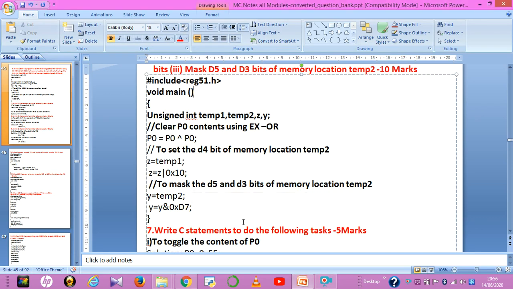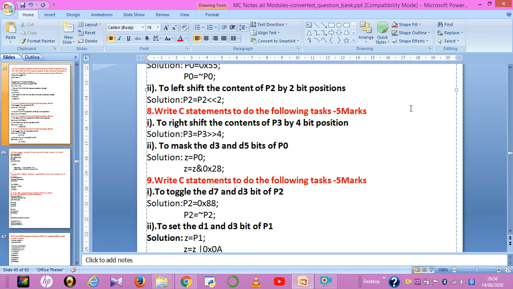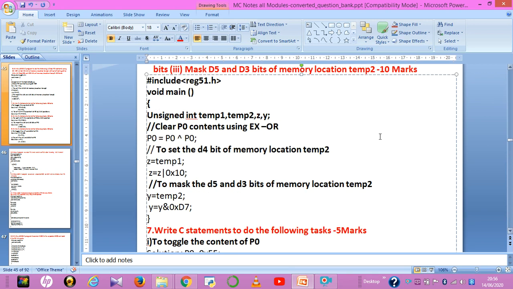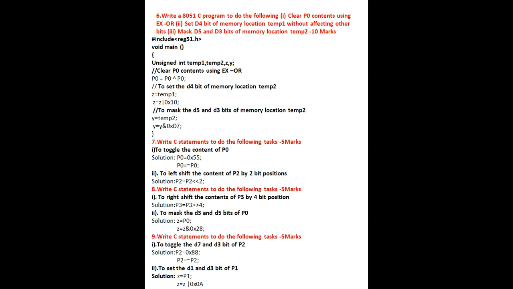Now we'll go for the 7th program. The program is: write C statements to do the following task. Here you have to write only C statements. They are not asking to write a program, they are asking to write C statements. First one, to toggle the content of P0.